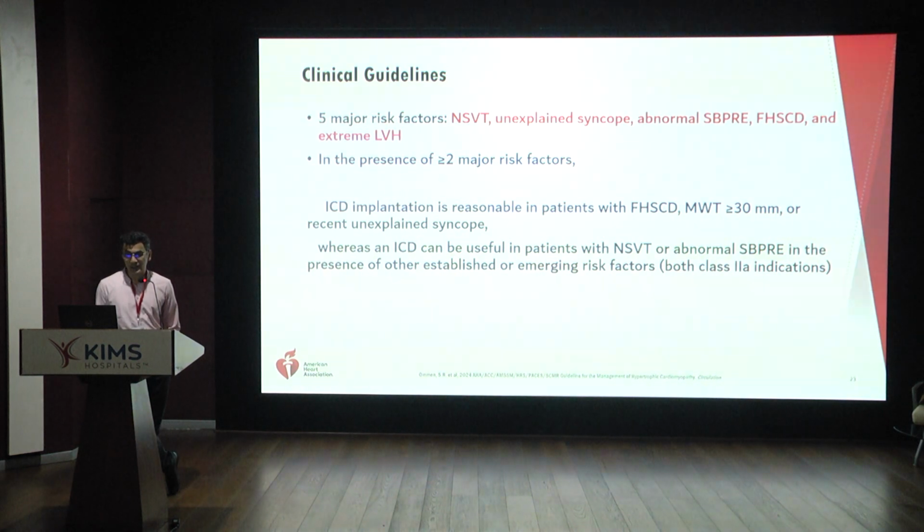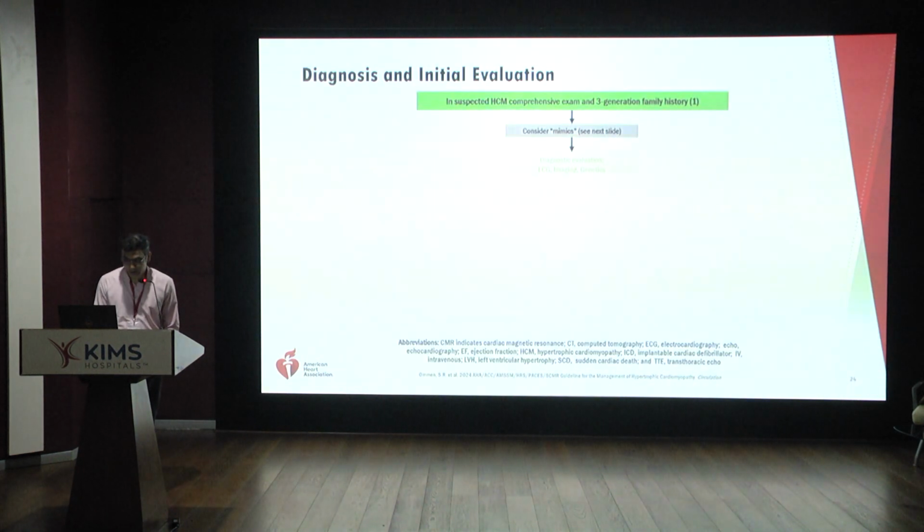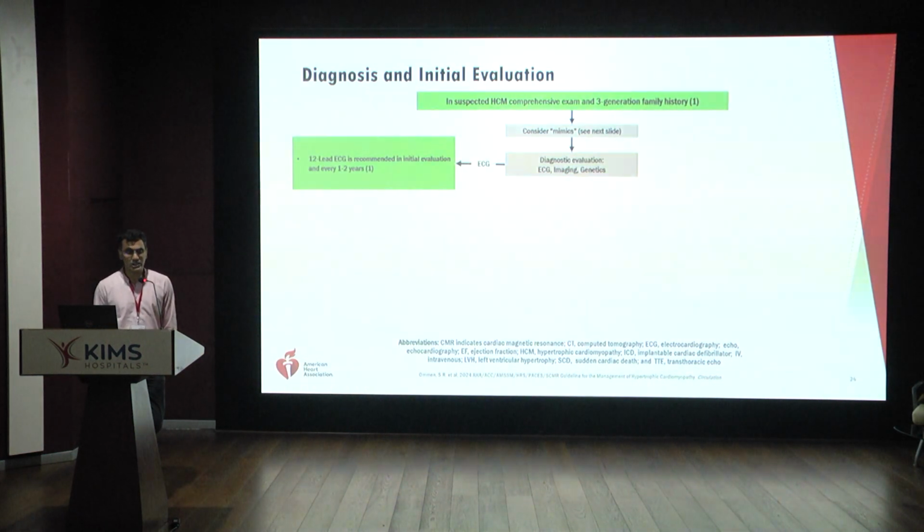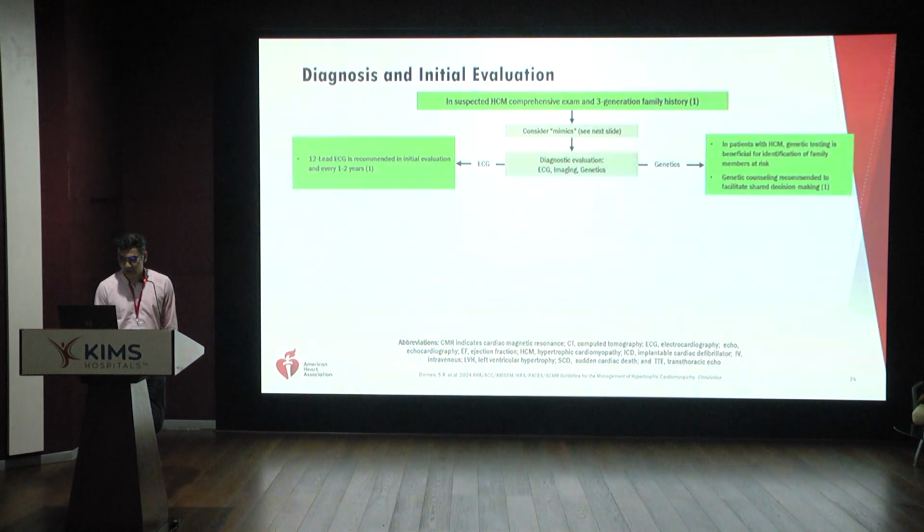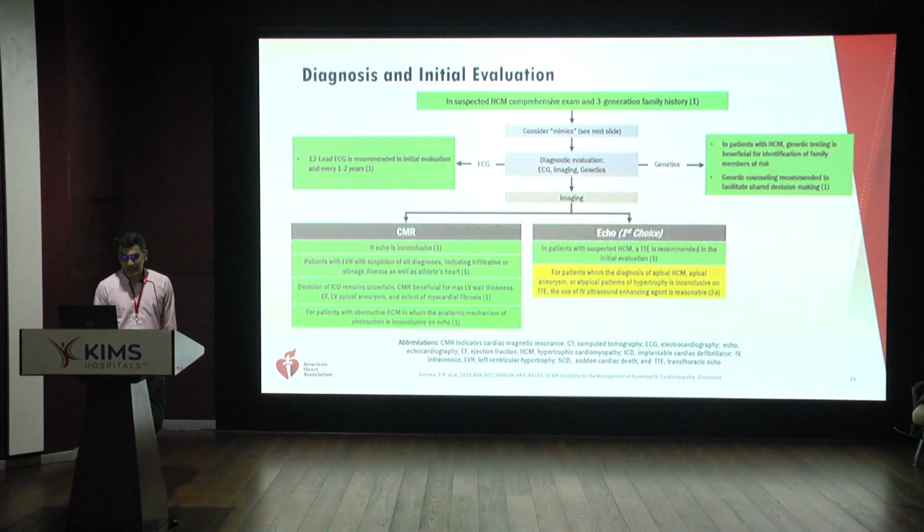It requires the presence of greater than 2 major factors, and ICD implantation is reasonable, especially in patients with familial history or the thickness of the myocardium or recent unexplained syncope. Whereas in all the others, you actually have to have both, or at least 2 criteria, to be able to document this. In suspected hypertrophic cardiomyopathy and a 3-generational family history, we have to rule out other mimics which can be causing this kind of picture, and as such a 12-lead ECG, a genetic evaluation, as well as figuring out what the imaging says is important to be able to diagnose these.